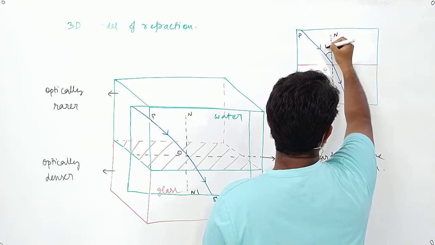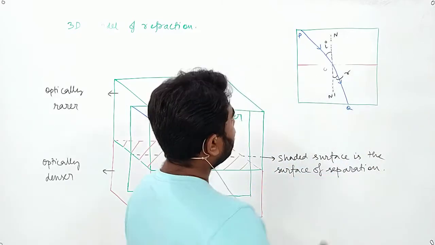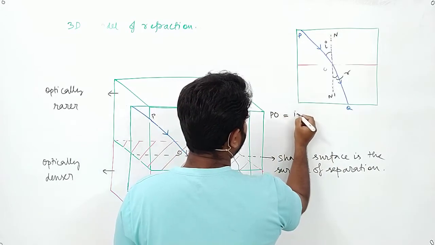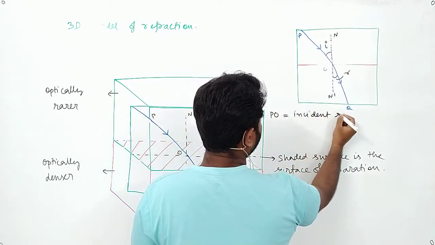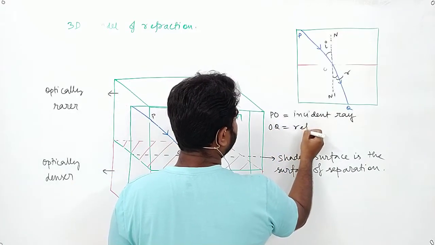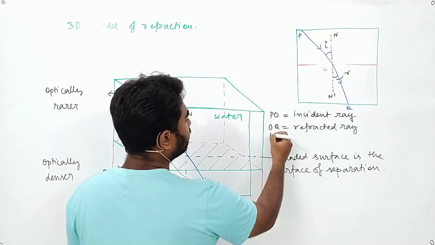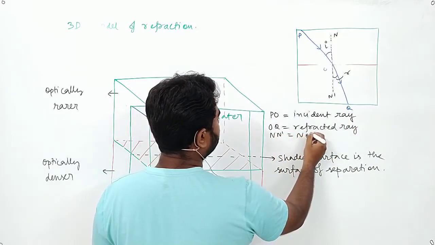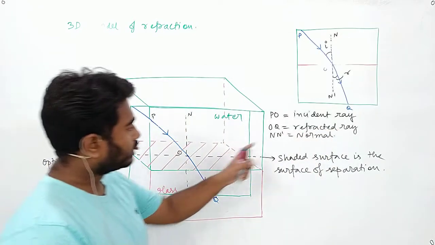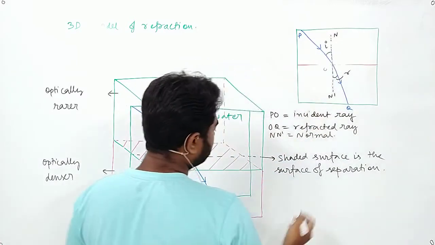This will be the angle of incidence I, this will be the angle of refraction R. PO is our incident ray, OQ is our refracted ray, and N dash is our normal.